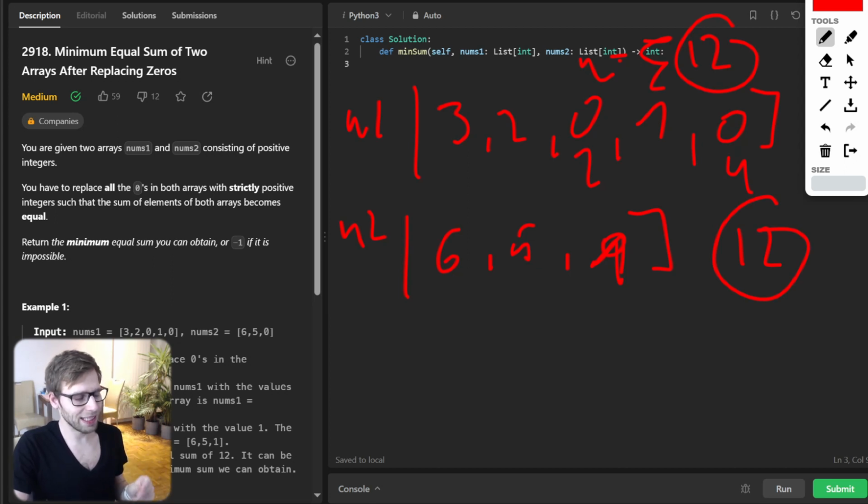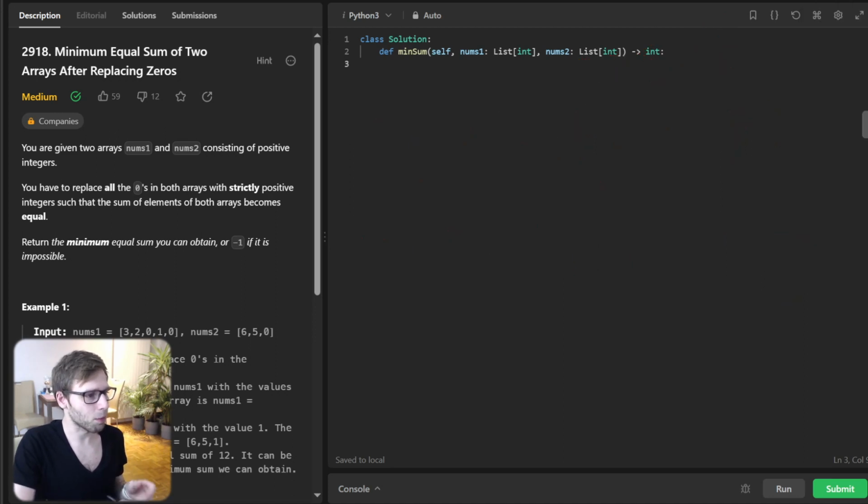So you can see the logic, and probably you see if they are not equal and one array is missing zeros, sometimes it might be impossible to make them equal. So before diving into the coding, let's discuss our approach.